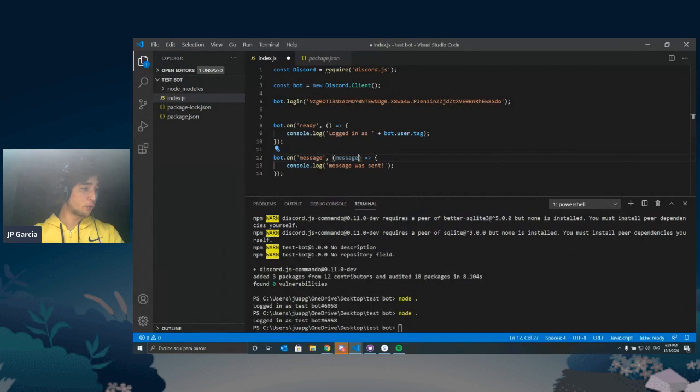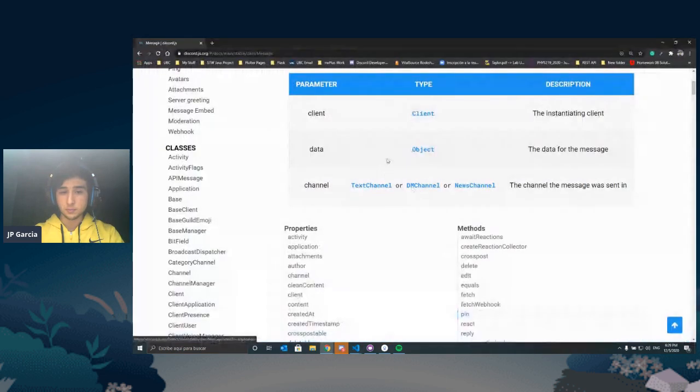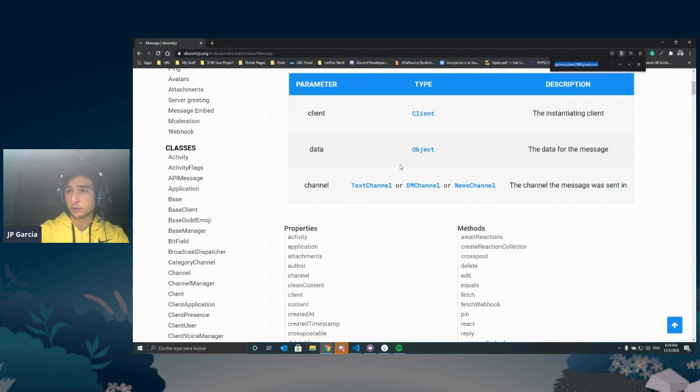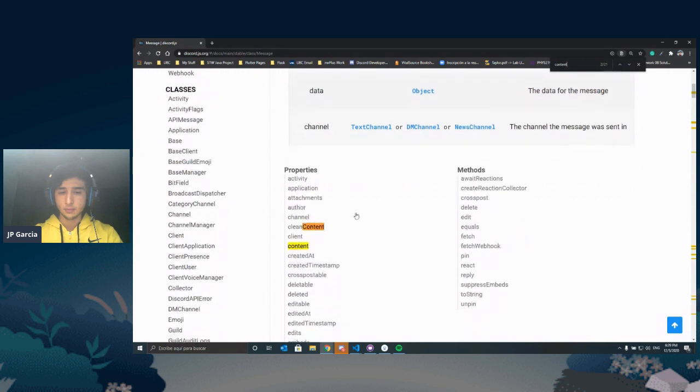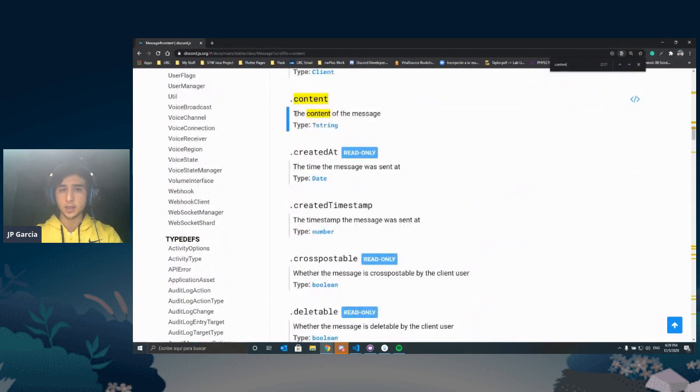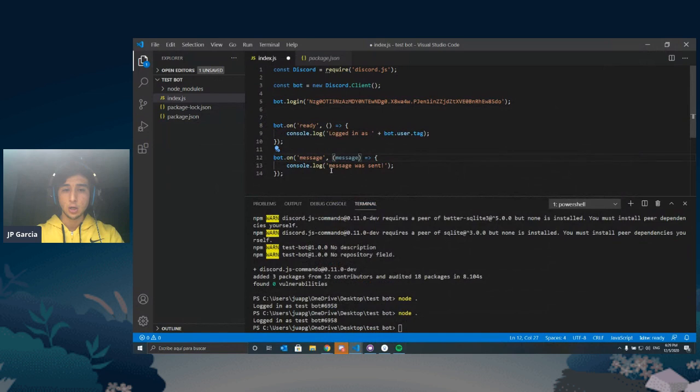So if we wanted to know, for example, the content of the message, if you wanted to log to the console what the content of the message is, what we would do is we can just go ahead and press Control F or Command F for search, and we can say maybe content. Oh, there we go. So it tells us right here, it's content. Let's click on it. The content of the message, and it's of type string. So that's great because we know that we can log something to the console of type string. So we can say message was sent with content, and we're going to concatenate the initial string and then the message content, because we know that that is a string as well.